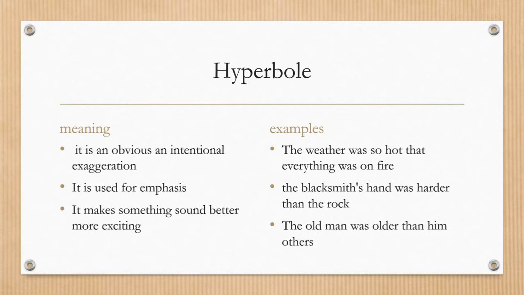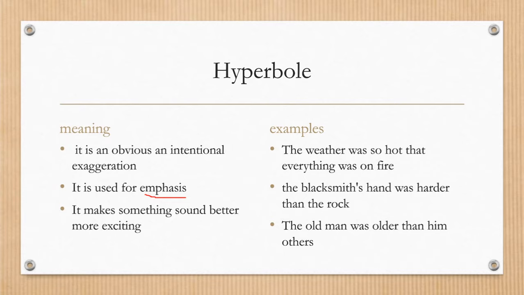The next poetic device is hyperbole. What is the meaning of hyperbole? You must have heard in Hindi the अतिशयोक्ति अलंकार, जिसमें किसी भी बात को, किसी भी चीज़ को बहुत बढ़ा चढ़ा कर बोला जाता है. So it is an obvious and intentional exaggeration of something. It is used for emphasis when the poet wants the attention of the readers towards a particular thing at that time. He uses this poetic device, hyperbole. It makes something sound better and more exciting.